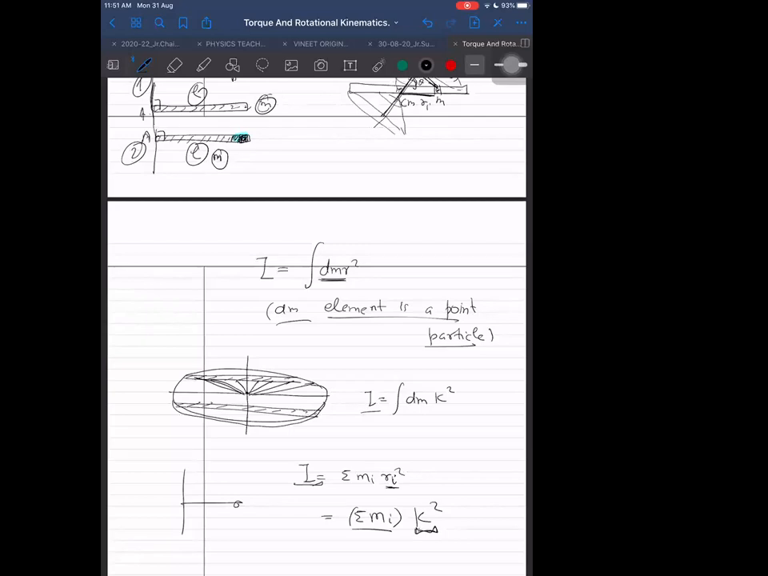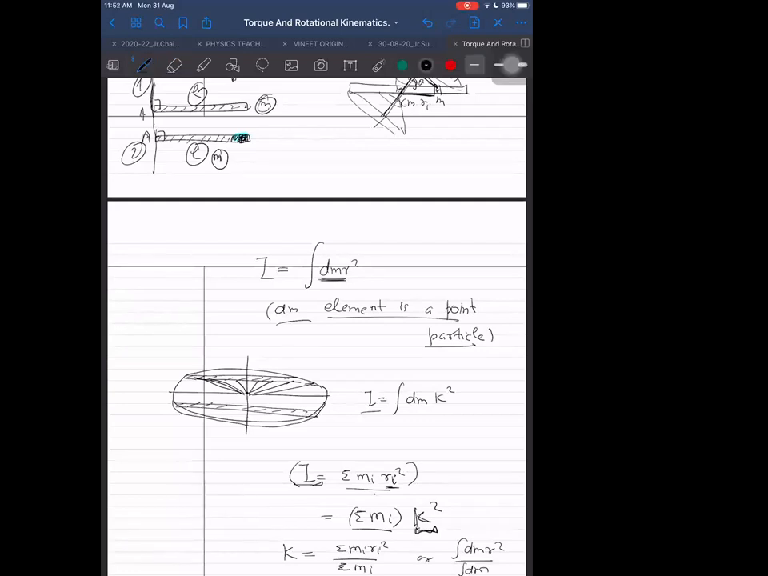I can assume the mass to be concentrated at a distance k. If the entire mass is concentrated at a distance k, then the moment of inertia will be m into k square, and the moment of inertia is also the same because I am putting it by definition. Equating these, I get k equal to sigma mi ri square divided by sigma mi. Or if it is integration, then integral of dm into r square divided by integral of dm. That is k. So we don't call it center of mass. We have a different name for it.